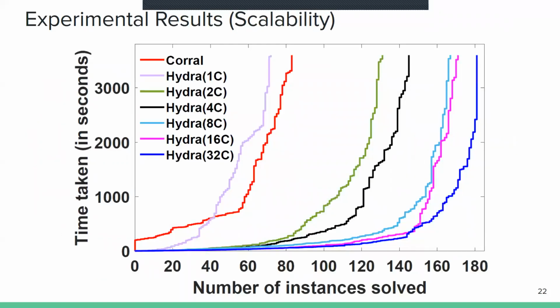Here we perform an experiment to check the scalability of Hydra. How does Hydra's performance change as we scale the number of clients? We perform experiments with 1, 2, 4, 8, 16, and 32 clients. As you can see, as the number of clients in Hydra increases, so does the number of instances solved.